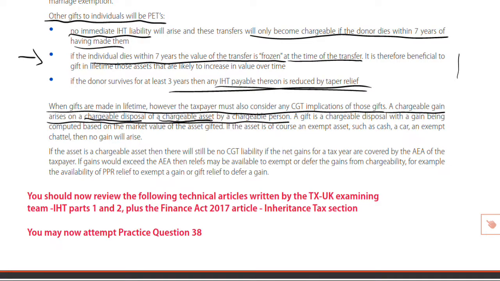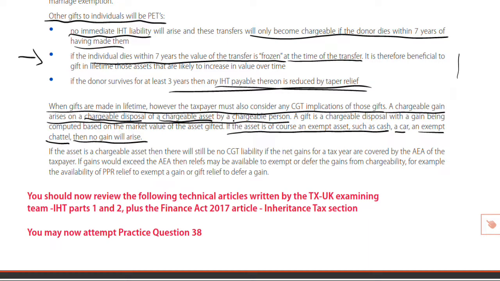Chargeable disposal of a chargeable asset. Well, there's a possibility. Not all assets are chargeable. Some are exempt. So if the asset is an exempt asset, cash, your car, an exempt chattel, family heirlooms there, then no gain will arise. So those could be gifted in lifetime.